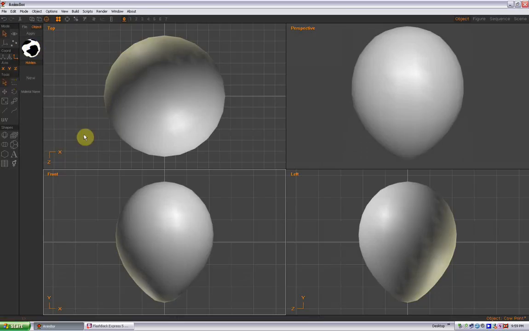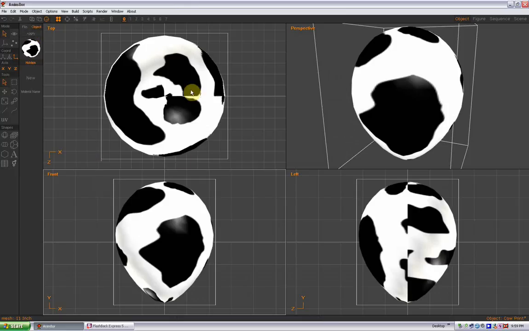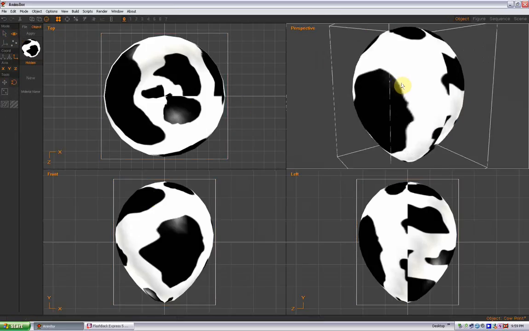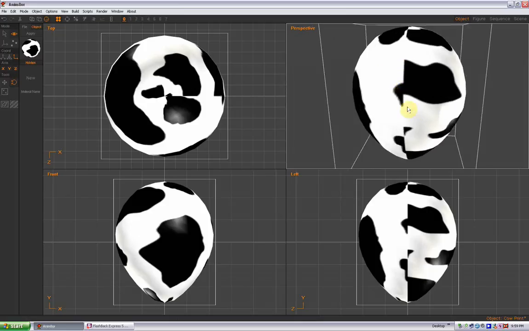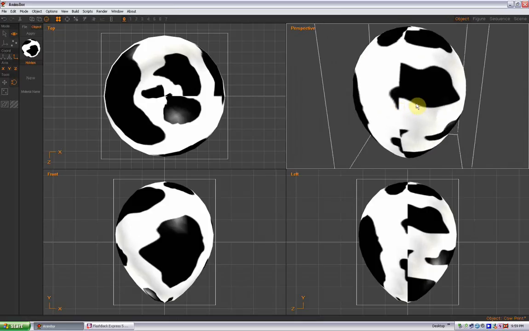Alright, now this is the cool part. What we're going to do is select your balloon now, and then with this texture selected, click Apply, and that will add your print to the balloon. You've got kind of this funky thing going on at the top here. If you don't like the way this looks, we can go to the object viewpoint and the rotation tool and get a look at how it looks. You can see there's going to be a seam down part of the image.